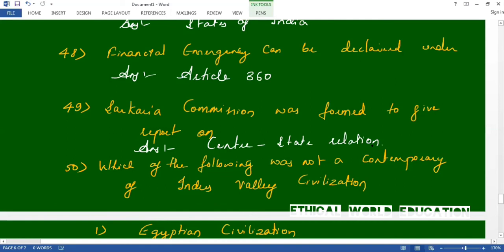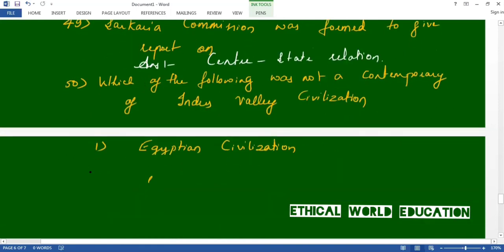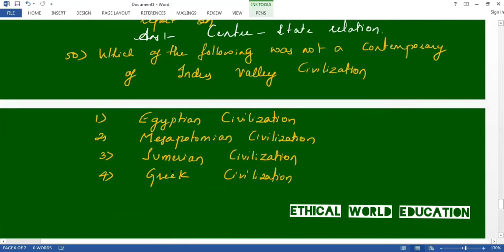Next one. Which of the following was not a contemporary of Indus Valley civilization? The answer for this is Greek civilization, because Greek civilization is not contemporary. The contemporaries are these three: Egyptian civilization, Mesopotamian civilization, and Sumerian civilization. Greek civilization is the answer. Okay. Thank you.